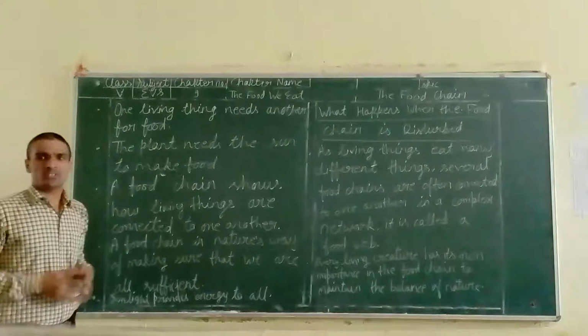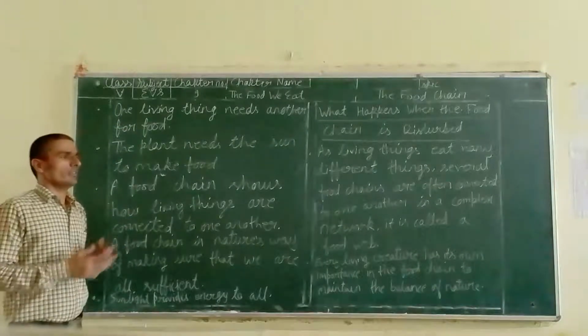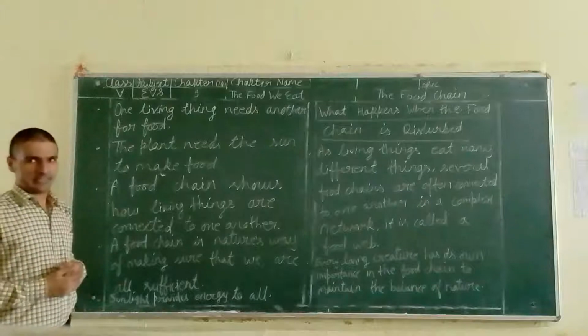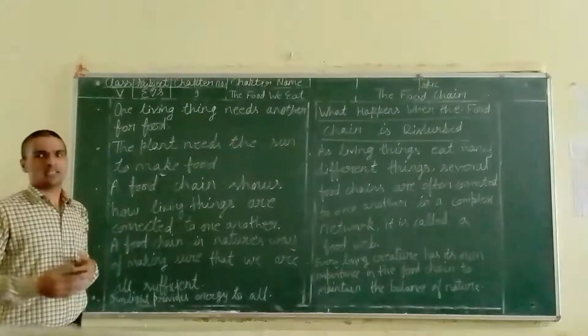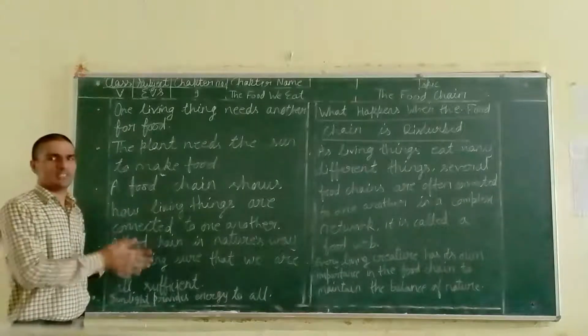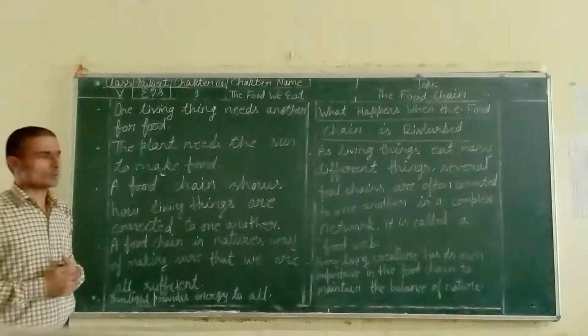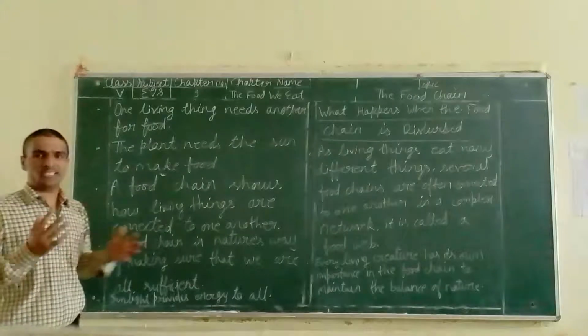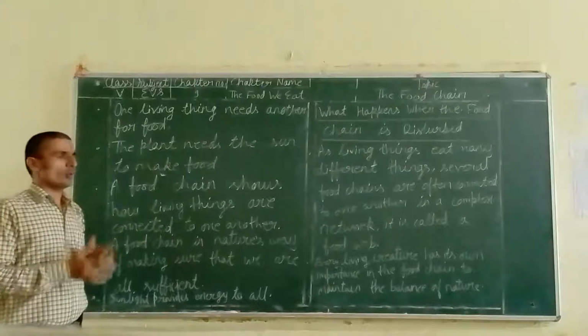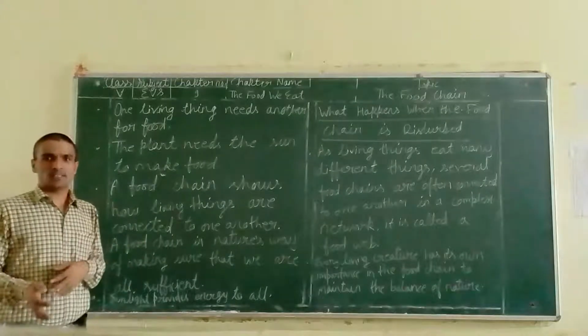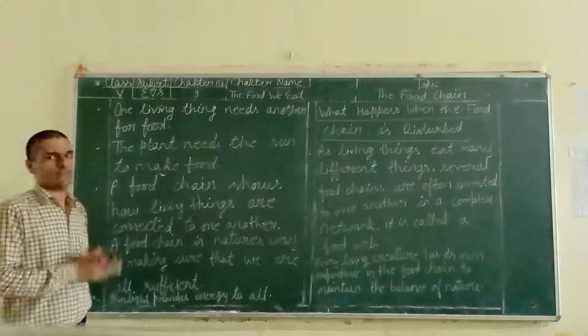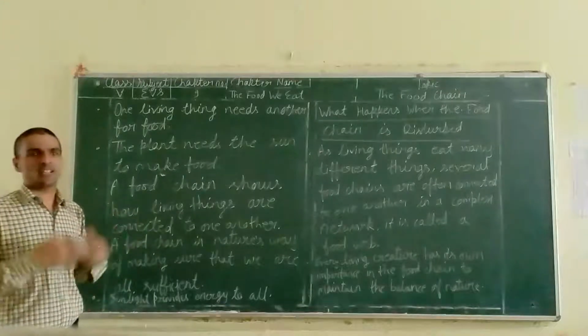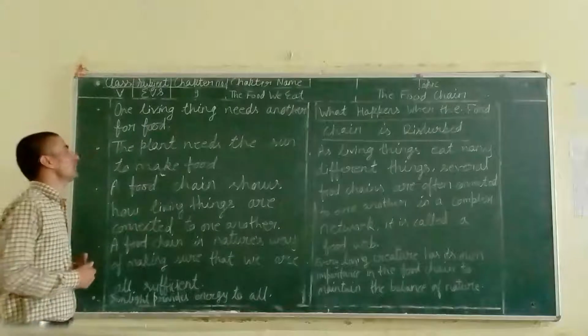In the last few classes we talked about how living things depend on one another. One is required by another, and that one is needed by the next. So all living things give help to each other in different forms. One is needed for the other, and the other is also needed for the first. We all are helping each other, we are in need of everyone.